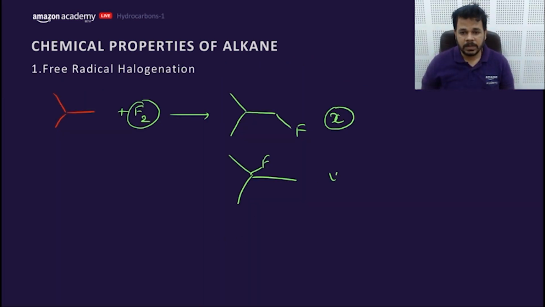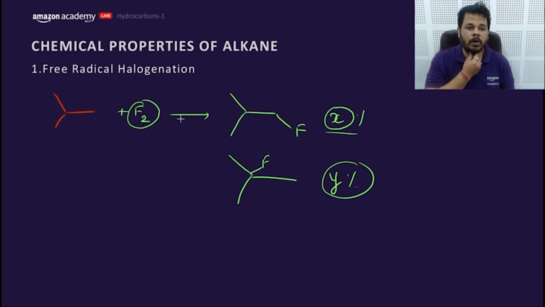Now what is the way to ask the question? Let's calculate the percentage of X and Y. The products X and Y are formed because of two reasons. One is selectivity and the other one is probability.